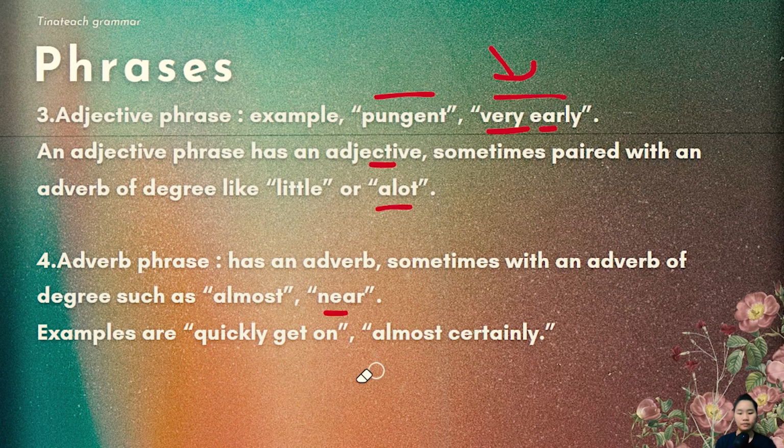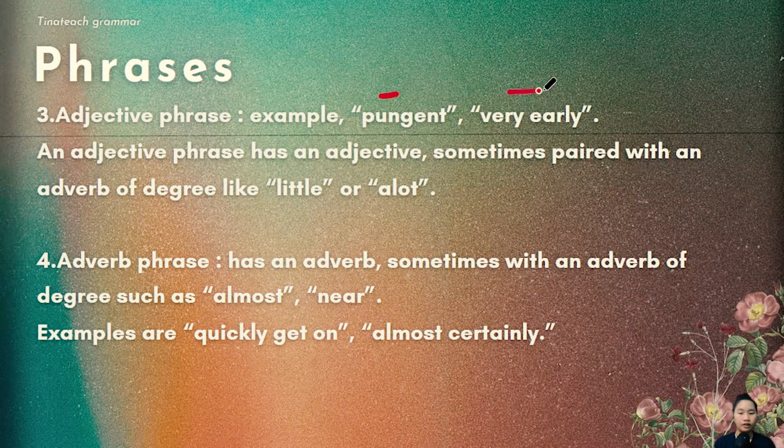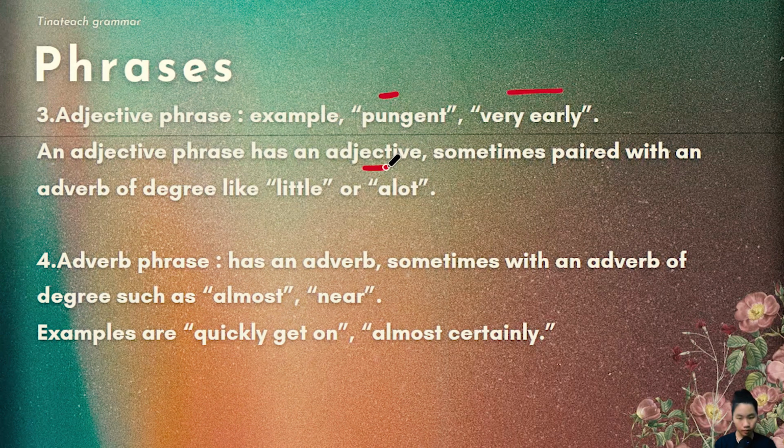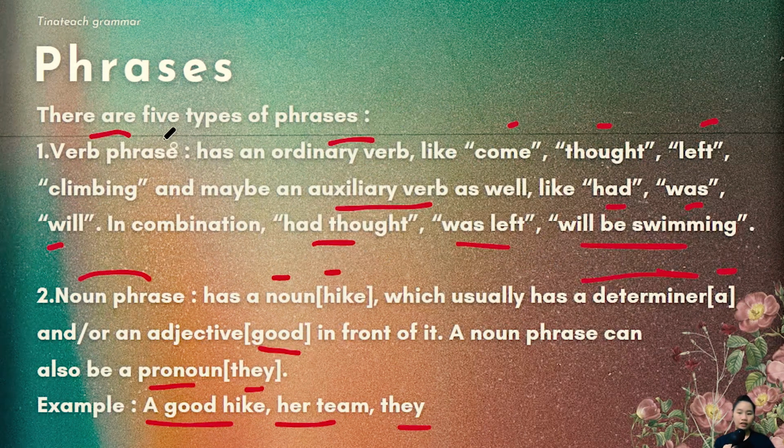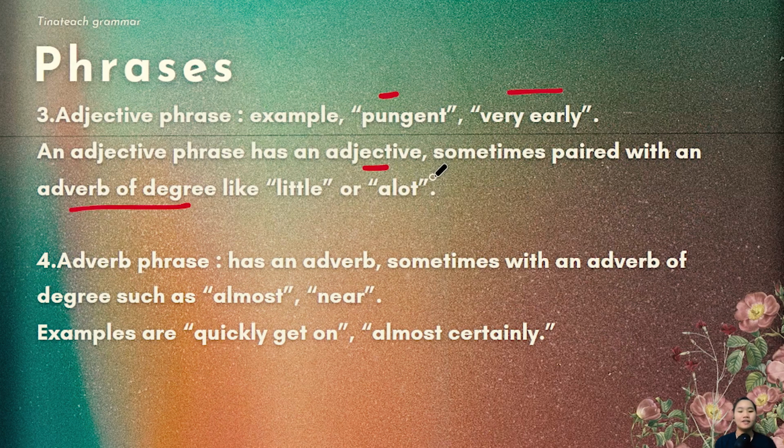Let me just clean this up. Okay, adjective phrase. For example, pungent, very early. It has an adjective and is sometimes paired with an adverb of degree. Like a verb phrase with an ordinary verb and auxiliary verb, it is not a necessity to pair an adjective with an adverb of degree like little or a lot.